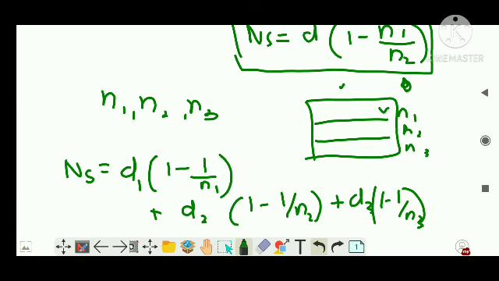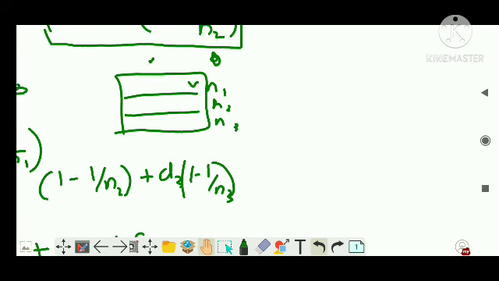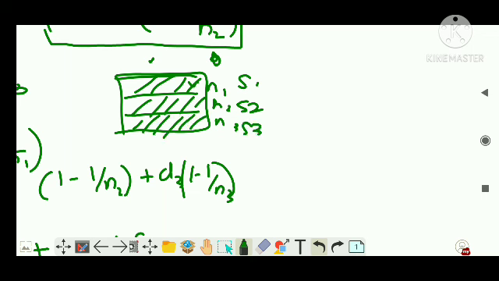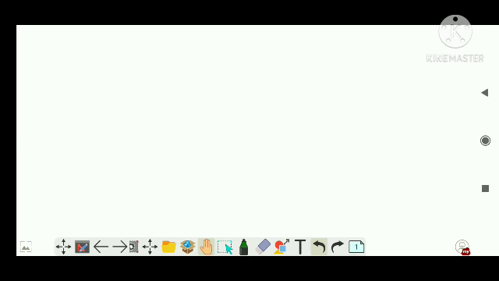I hope you didn't understand anything. This just means that there are multiple media, so the total shift is the sum of individual shifts. Each medium you have to take separately. This medium will cause a shift, that is S1. This medium will cause another shift, S2. This medium will cause another shift. The total shift will be S1 plus S2 plus S3. Clear? This much is the only thing. The problems I will see if you can find, then we can do that. So try to do a lot of problems, guys. I will try from my side.